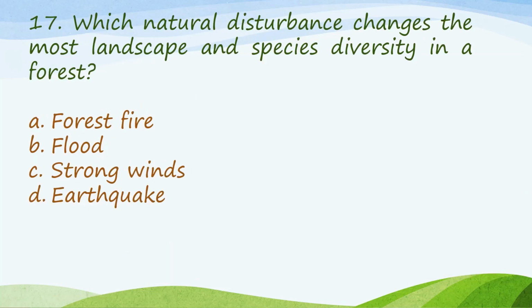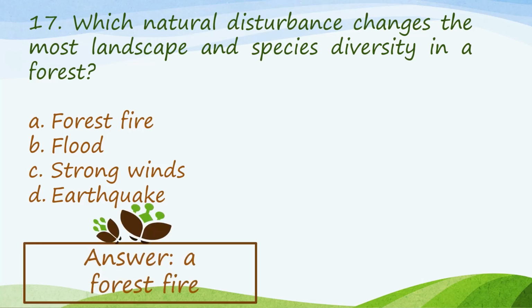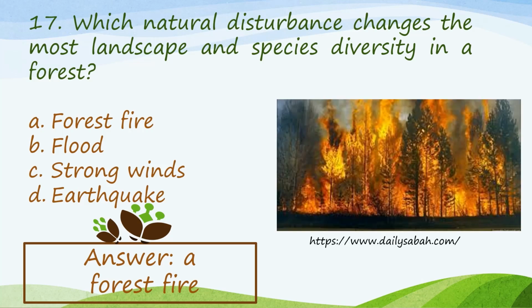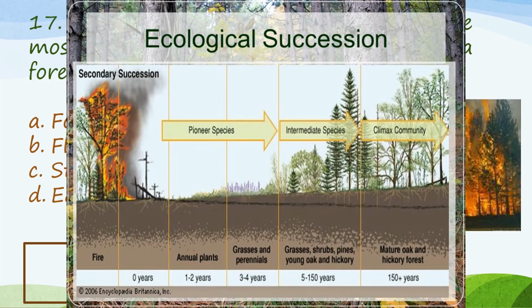Number 17. Which natural disturbance changes the most landscape and species diversity in forest? Our answer here is A, forest fire, as shown in this figure. So, when there is forest fire, you can expect ecological succession to occur. So, fire occurs, and then several changes in the dominating species will be occupying the area as it progresses towards